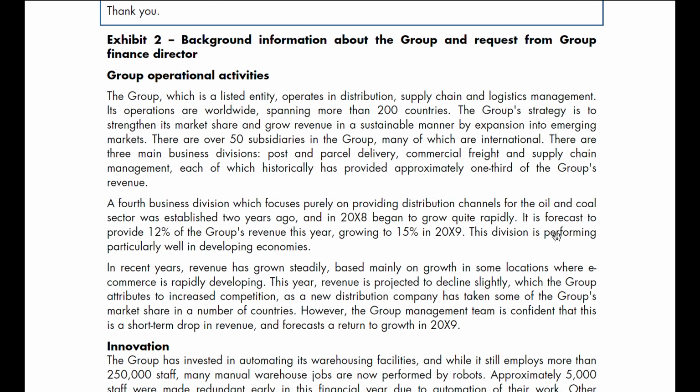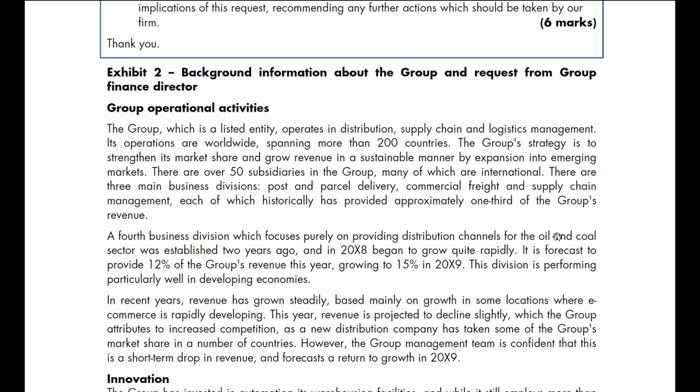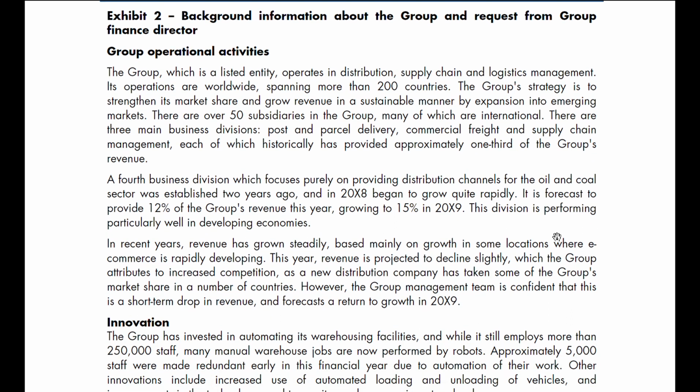Exhibit 2. Background information about the group and requests from Group Finance Director. Group operational activities. The group, which is a listed entity, operates in distribution, supply chain, and logistics management. Its operation is worldwide, spanning more than 200 countries. The group's strategy is to strengthen its market share and grow revenue in a sustainable manner by expansion into emerging markets.